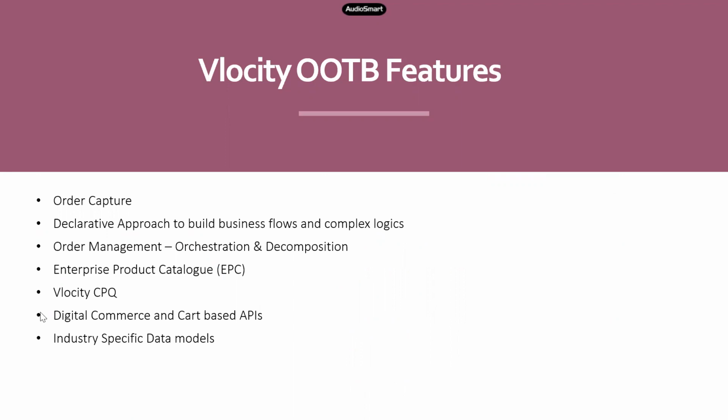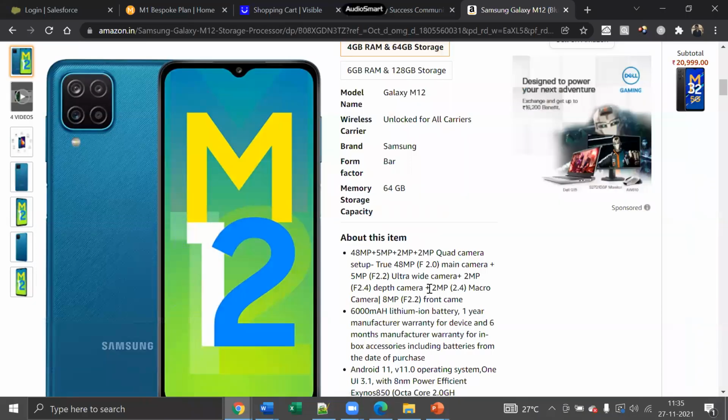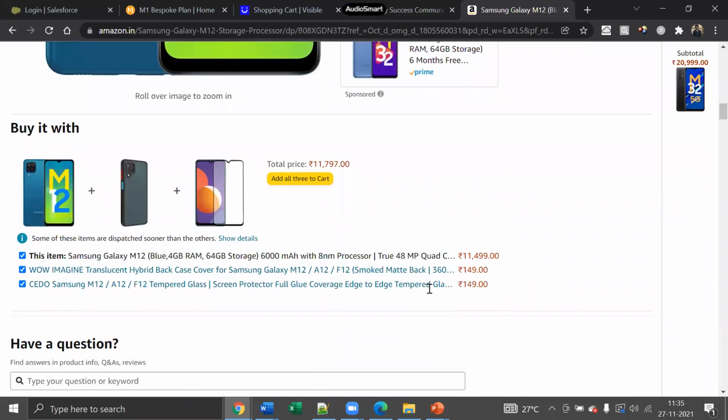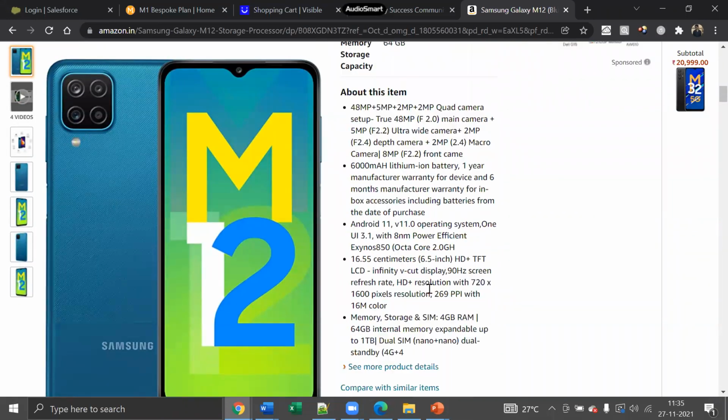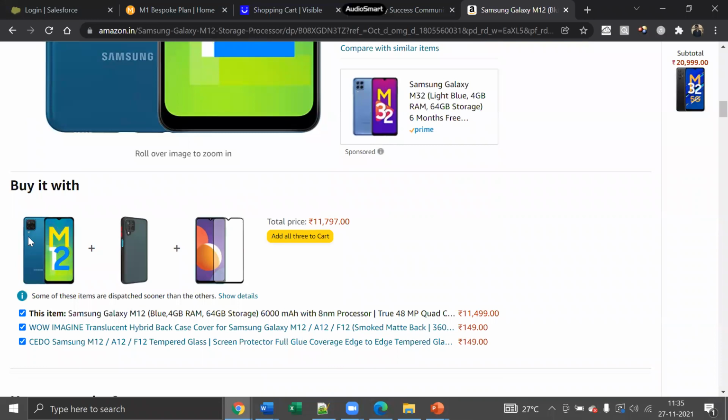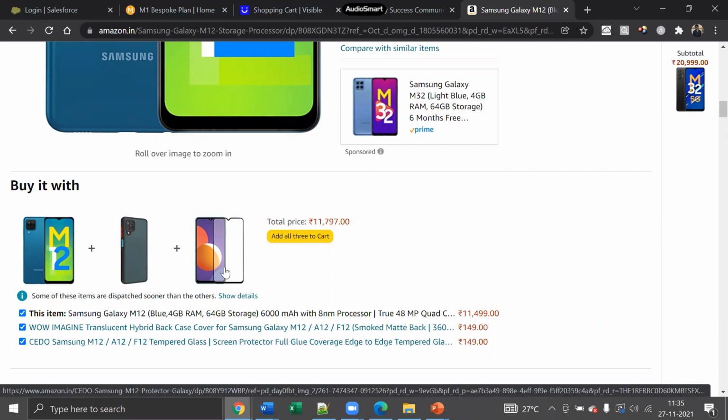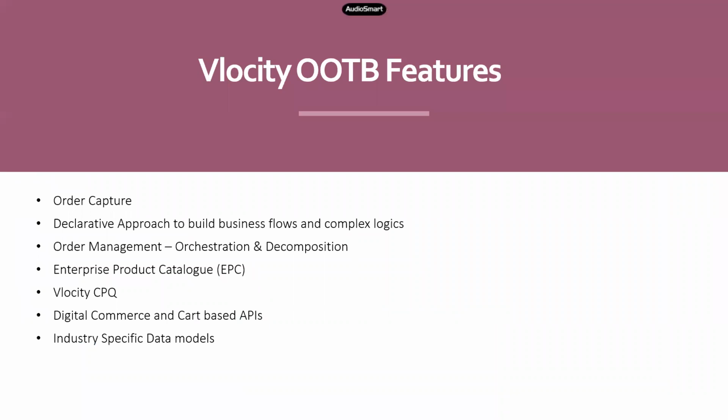All right. So if you're having this kind of robust dynamic product catalog, using this EPC, not just creating products and categories, you can also do something like this. For example, I'm buying a mobile here and I'm being offered a mobile case along with a screen guard, right? If I buy all of them together, I'll have to reduce the price. If I'm buying the products individually, then it'll be a little more price like that. So when you have such a dynamic product catalog, you also need dynamic pricing.